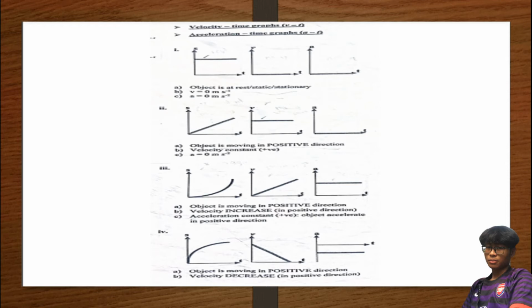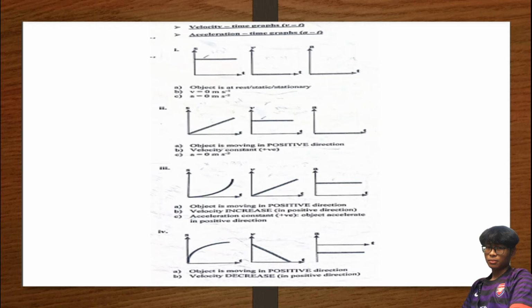So second situation is object is moving in positive direction. Okay, we can see from this graph, object is moving in positive direction. So kita tahu from graph displacement against time, dia bentuk directly proportional. Okay, graf dia macam bentuk directly proportional. Since dia macam bentuk straight line, directly proportional ni, kita tahu gradient dia akan constant.